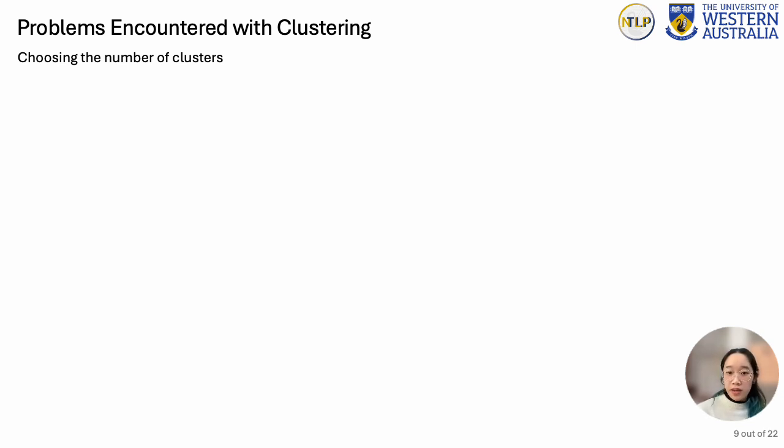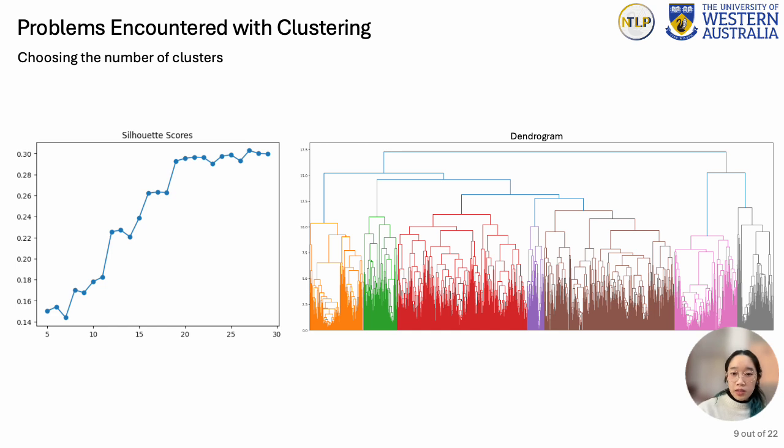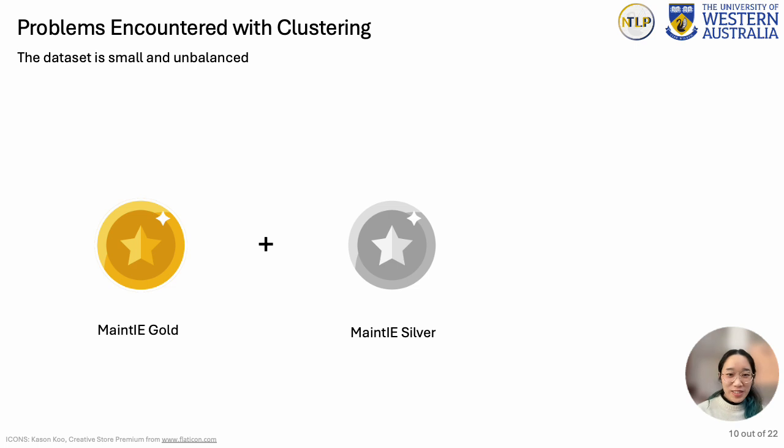With unsupervised clustering, a common method to determine the number of clusters is to perform clustering at different numbers of clusters and plot out their silhouette score. Silhouette score is a metric for the quality of clusters being produced by calculating the similarity of members within the cluster and the dissimilarity with non-members. The closer to 1, the better the silhouette score, but the smaller your clusters get, that's the trade-off. Another way to determine the number of clusters is through the dendrogram produced during hierarchical clustering. Both of these were considered while deciding on an optimal number of clusters. The second issue faced during clustering is that the MAINT dataset is small and unbalanced.